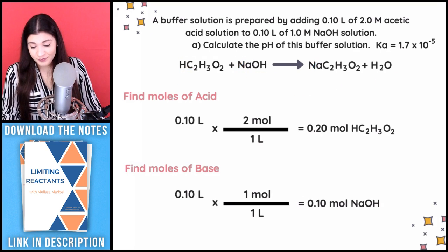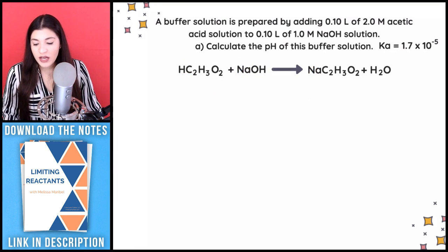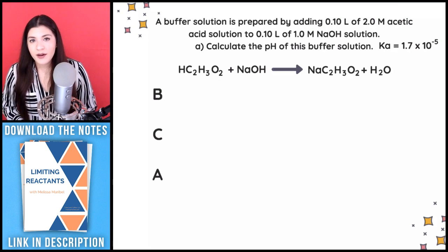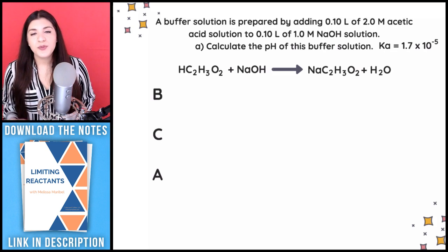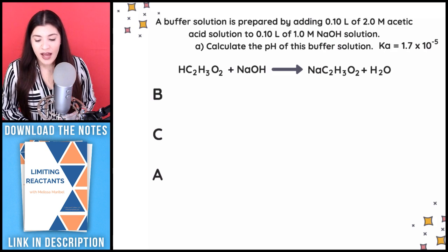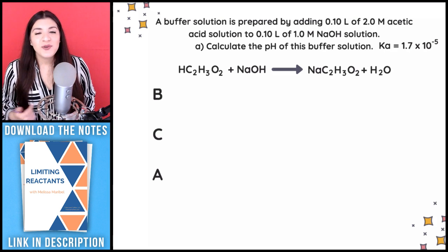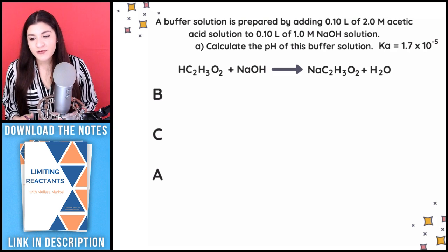All right, so the next thing, the reason why we found the moles is because we want to form something called a BCA table. All this means, BCA table just means before, change, and after. And what in the world is that? So what that's telling us is, one, it's a little bit different from an ICE table.